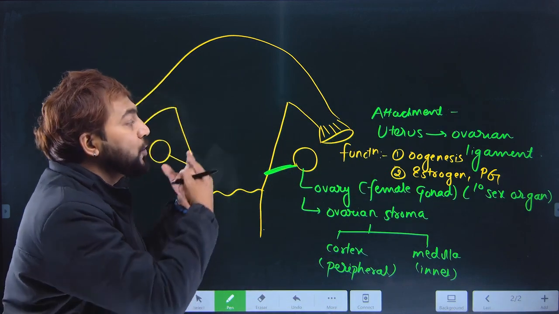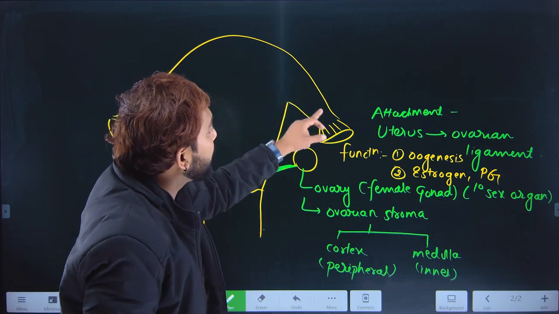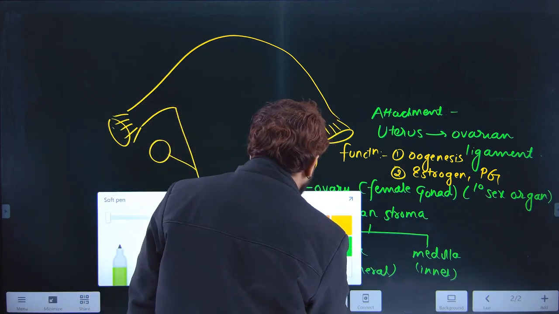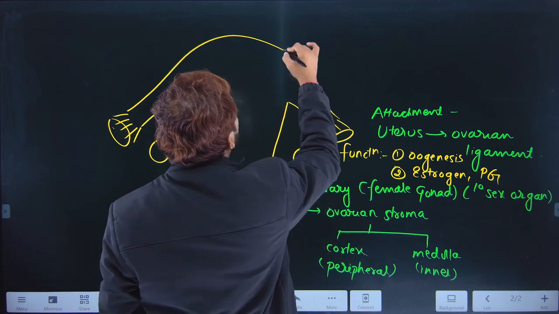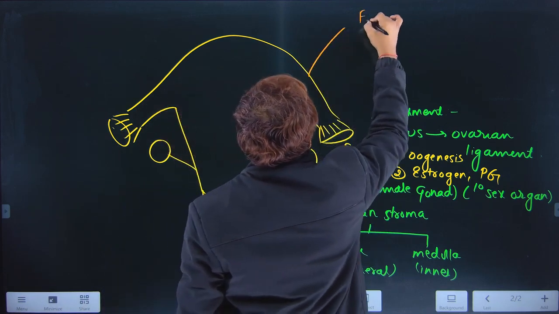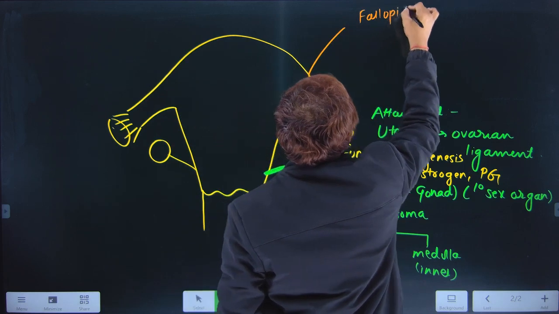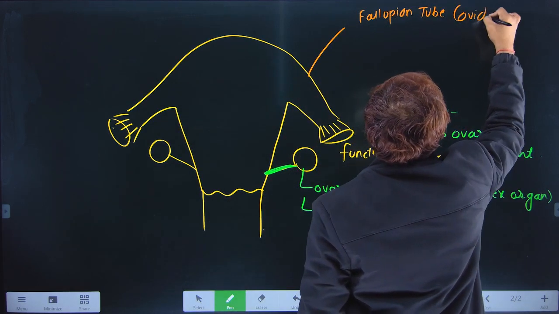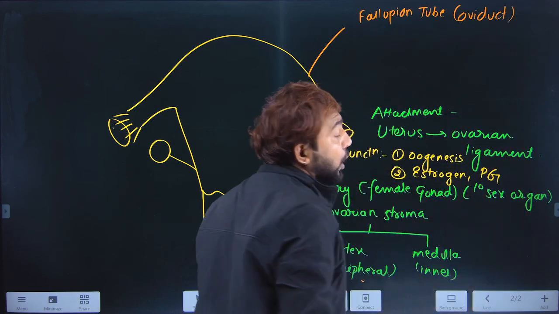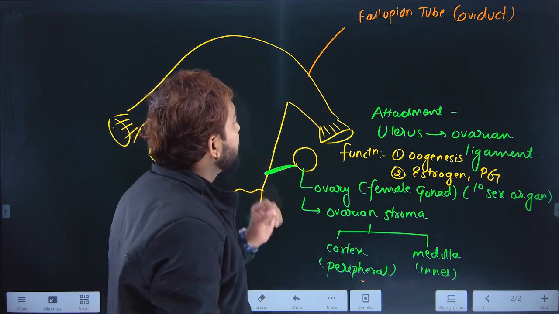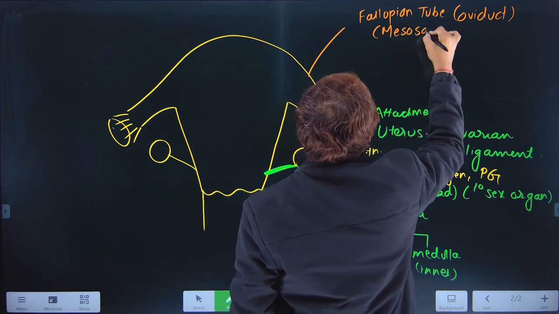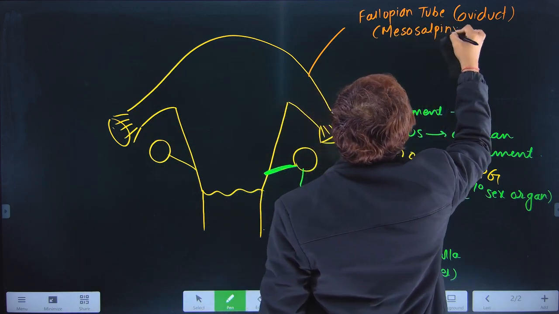Now let's move on to the second one. This major part, this entire part, is called the fallopian tube. It is also called the oviduct. And in this oviduct, you will find certain structures called mesosalpinx which are going to push the ovum.